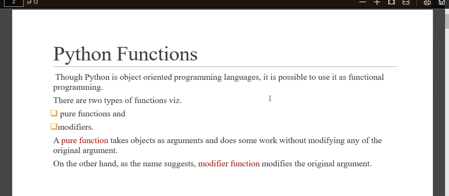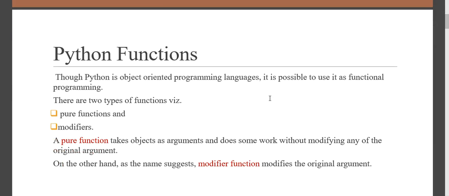Now let's move on to defining a function. We know that a function in procedure oriented languages and a method in object oriented languages are almost similar, but there is still a minor difference.